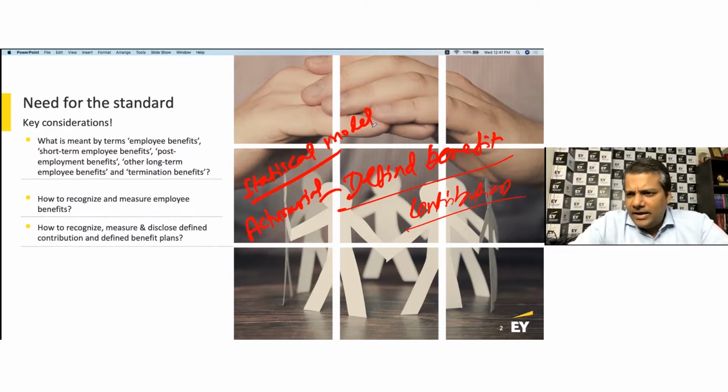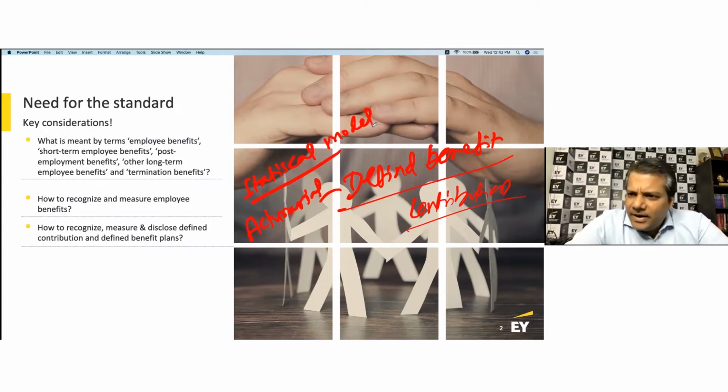So at a very high level, just to give you a context and perspective, what's the distinction between a defined contribution and a defined benefit? Defined contribution is like Provident Fund, okay? So Provident Fund is a defined contribution plan in general, right? Not in all situations. There is a complexity there, and I'm sure some of you already know it, because that has been addressed in AS 15 as well. So why Provident Fund? Because you know how much I need to contribute to the pool, right? Which is, let's say, 12%. So if that is what I need to contribute, that's like a defined contribution plan.